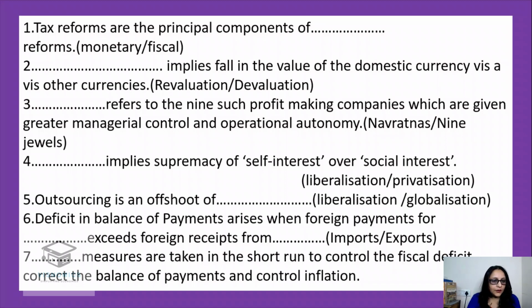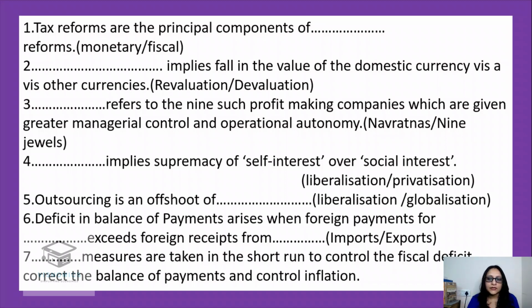Now next one. Deficit in balance of payment arises when foreign payment for dash exceeds foreign receipts from dash. Think where. Yes. Whenever we talk about payments, we have to pay for imports, and if we are doing exports from our country, we get the money receipts.